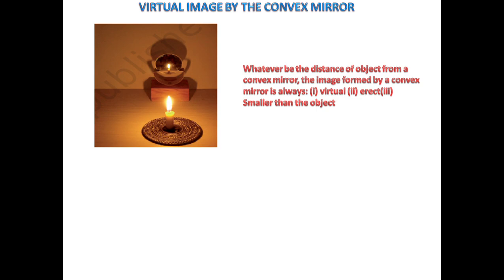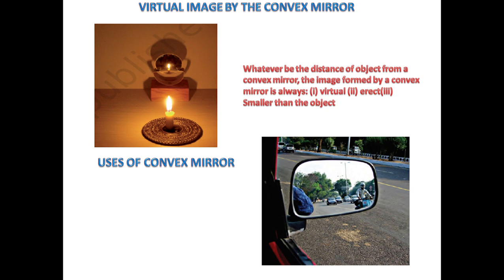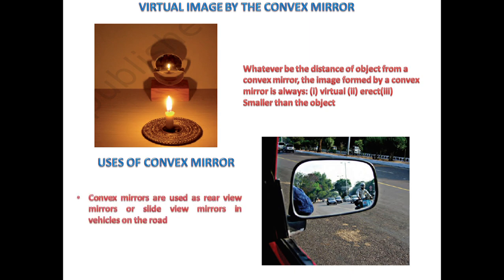Now have a look at uses of convex mirror. These mirrors are used as rear view mirrors, or side view mirrors, in vehicles on the road. The second use of convex mirror is that large convex mirrors are also used as shop security mirrors.